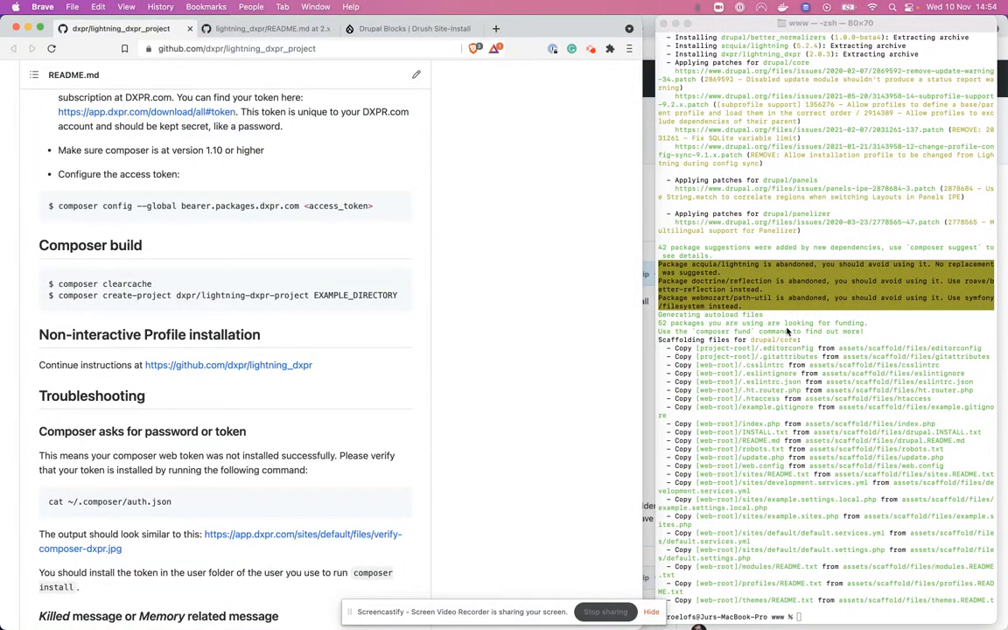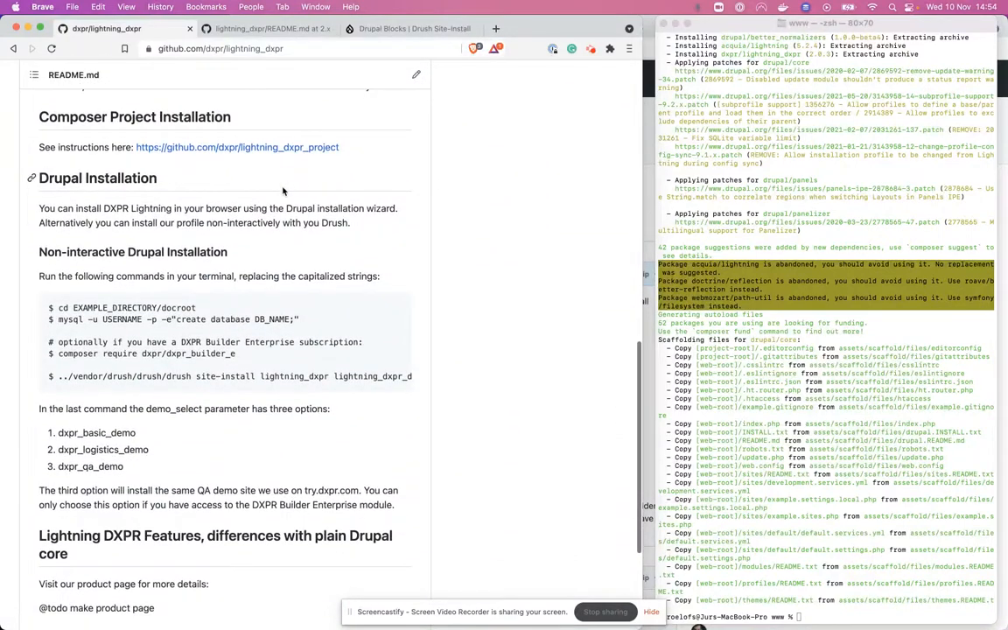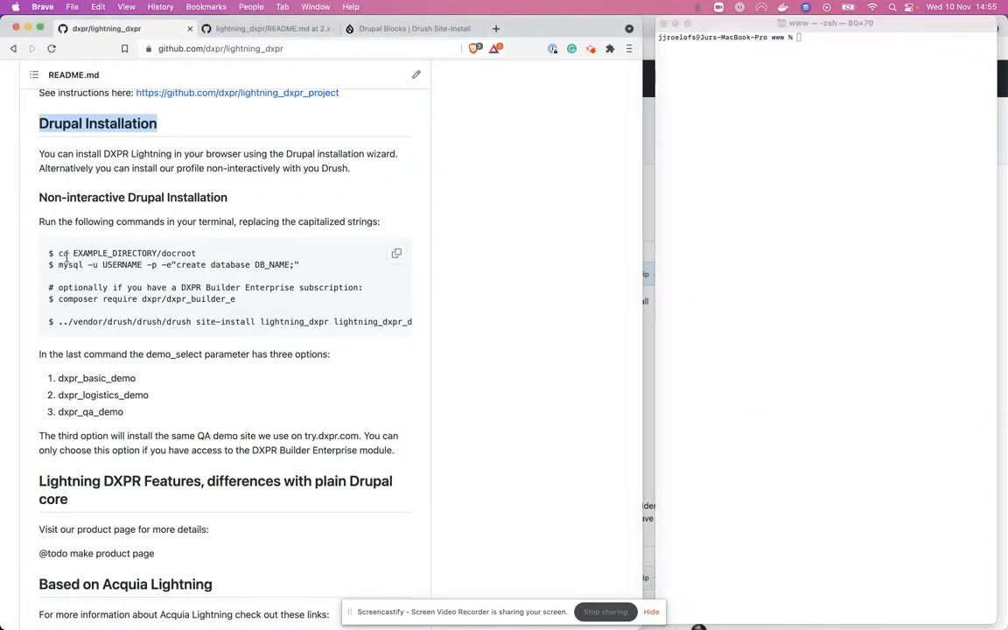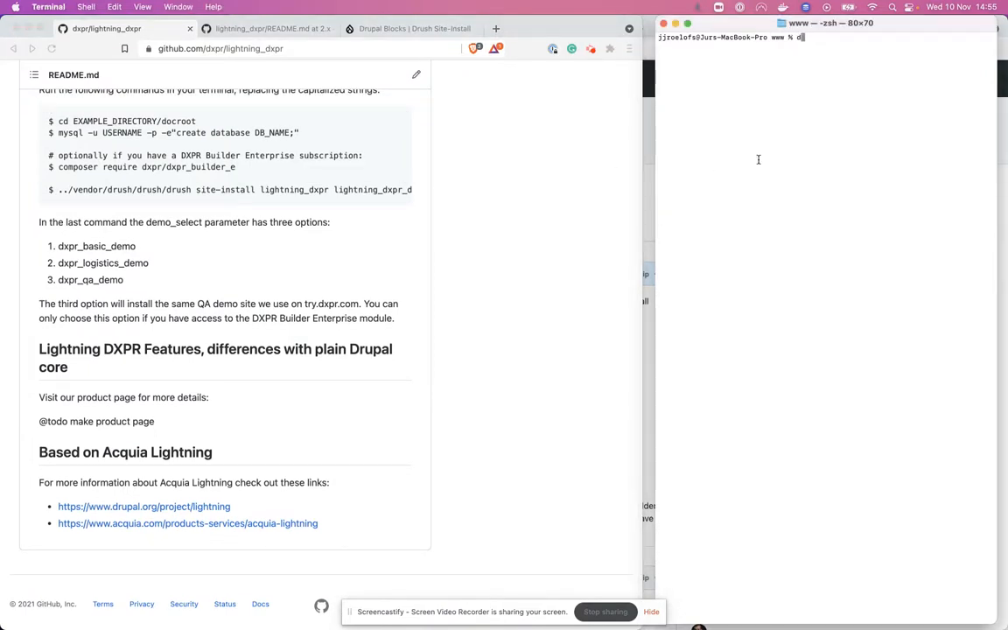So this is completed successfully. Next, we go to the Lightning DXPR repo, where we find further instructions. We just did the Composer project installation, and now we continue with the Drupal installation. If you want, you can do it in the browser using the installation wizard, but we're going to do this using the command line. So we start with the first command, cd into the directory we just created, into the doc root.